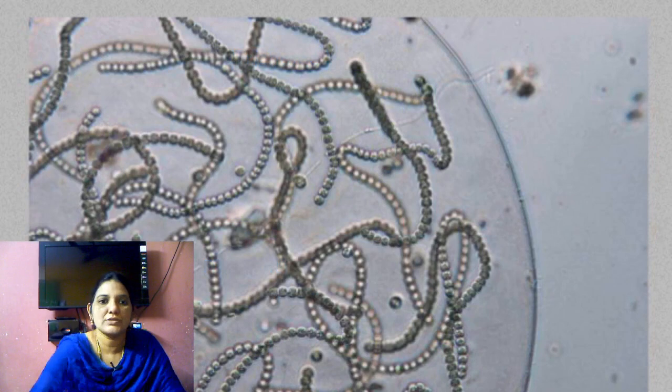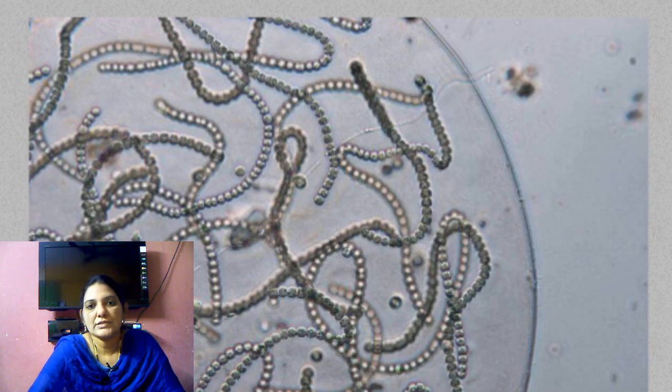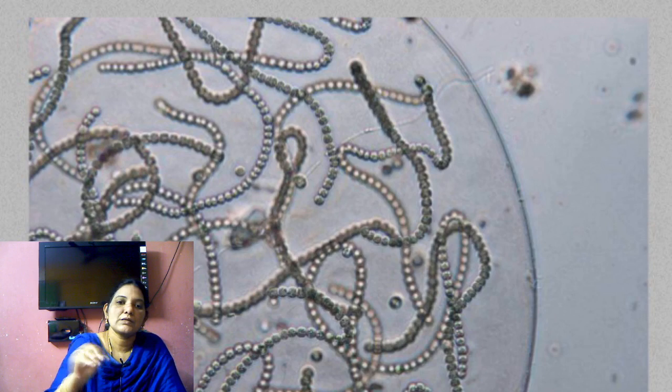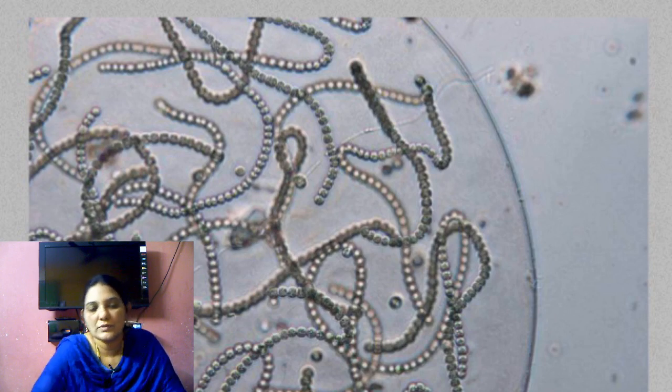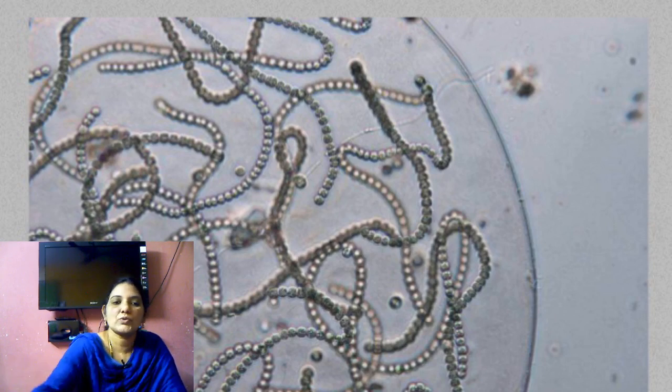Coming to the Nostoc colony, the vegetative cells are attached to each other and form a bead-chain-like structure, and the chain is covered by mucilage. So they form a colonial form, and Nostoc is always called a Nostoc colony.